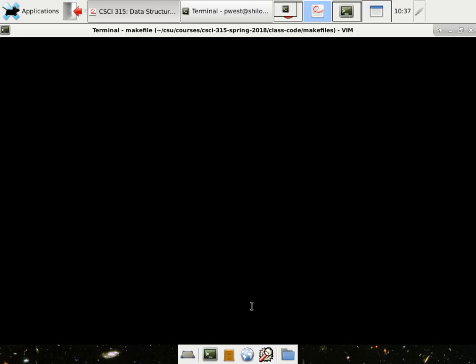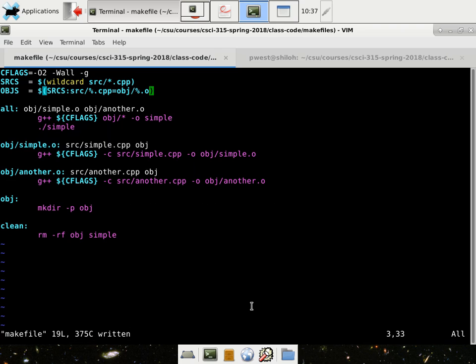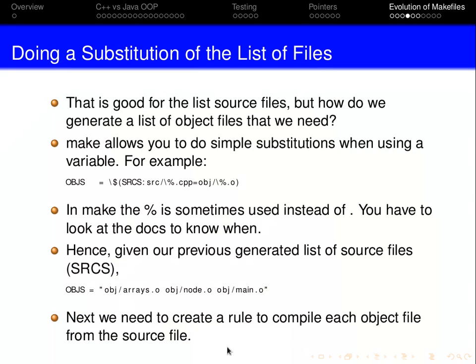And are we missing something? Nope. Let's make sure my syntax is correct. It looks good. All right, so we have all the object files. In other words, given our previously generated list, OBJECTS would just be the same thing with .o instead of .cpp. Okay? So we've created a list of our object files and our source files. Next, we need to create a rule to compile each object file from the source file.